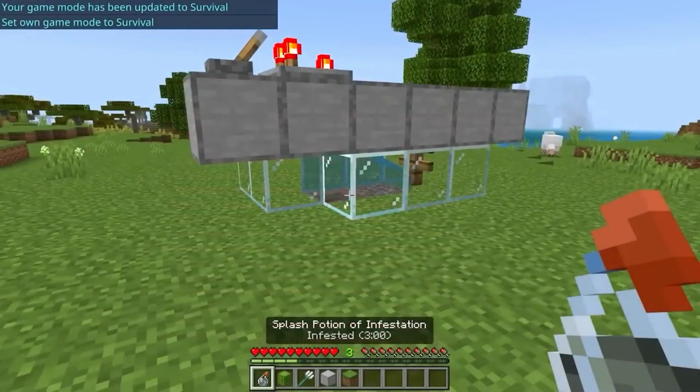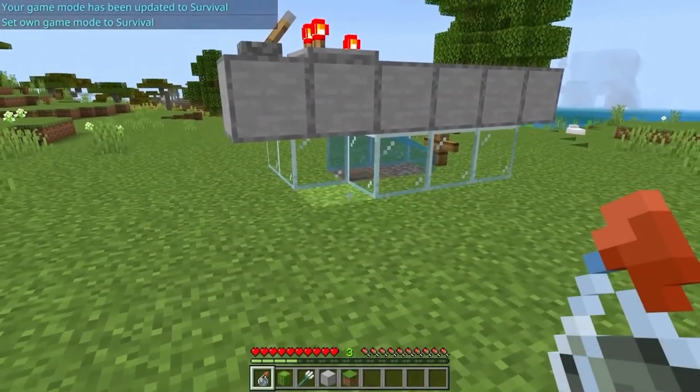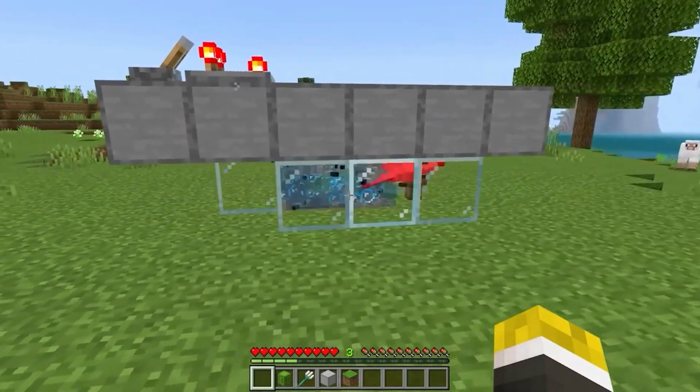And we need a way to collect their loot and XP automatically. And here is how that's done.